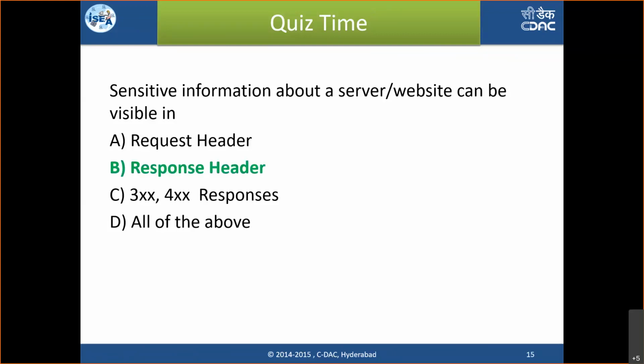So the answer for this is the response header, because we are talking about the sensitive information that has been revealed about a server. From the server, whatever headers we see are usually the response headers. So response headers usually have information about the servers, and request headers have the information about the client. That's how you can analyze what data is flowing through and how much of the server's information is getting revealed through the headers.